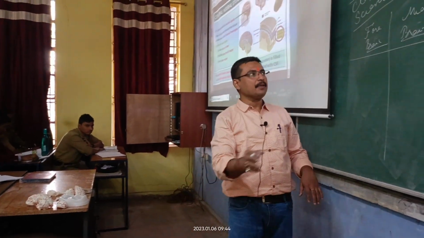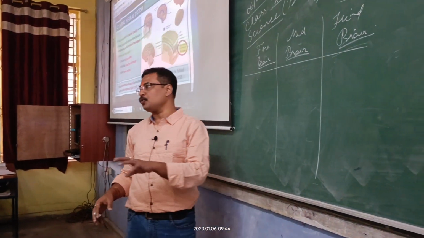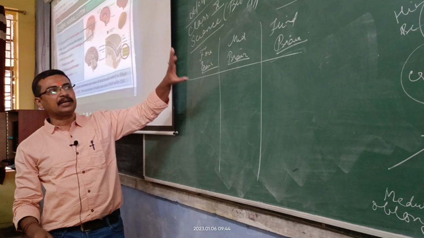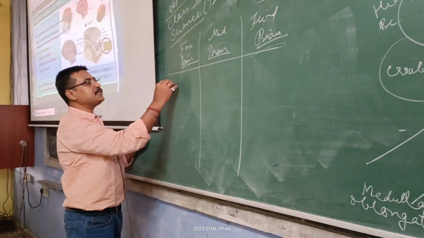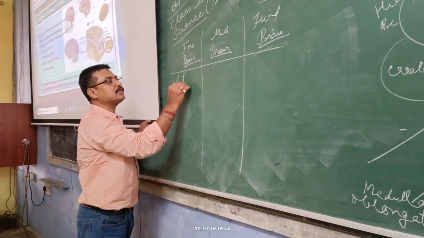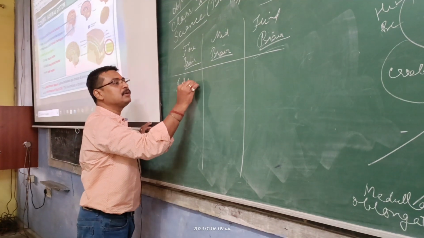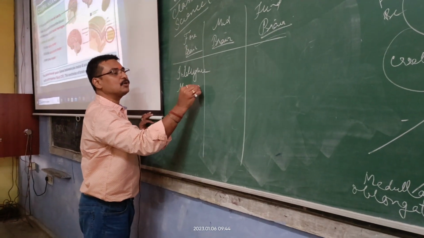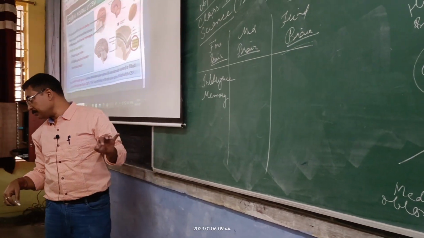The midbrain is the one which will control all your activities basically. And the forebrain basically has intelligence and memory.